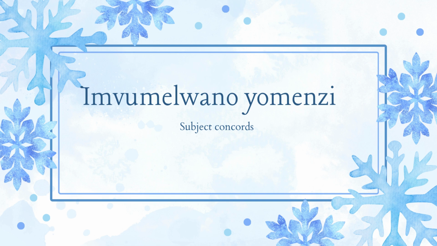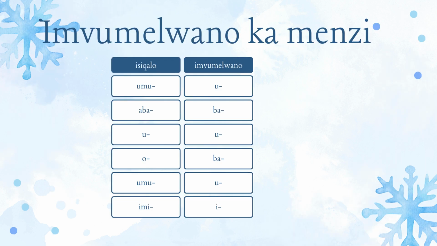We are learning about a subject concord, which is also known as a subject agreement. A subject is umenzi in isiZulu, hence we call it imvumelano yomenzi. Let us look at how we see which concord or which agreement we use.